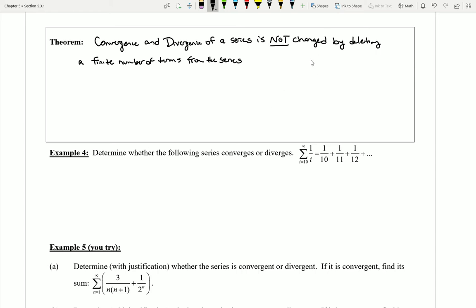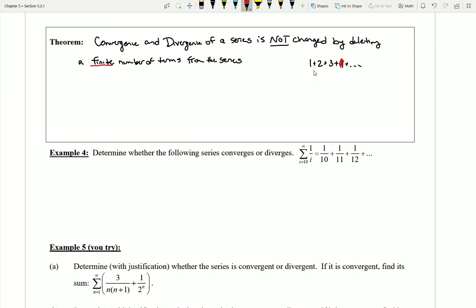So let's suppose that I had a series that, I don't know, let's just make up a series that looked like this. 1 plus 2 plus 3 plus 4, on and on and on forever. Now that series either converges or diverges. And what this theorem is saying is that if I was to go through and pick out a finite number of things to just erase from this addition problem, maybe I would just erase the 4. Well then, that shouldn't affect the overall answer.